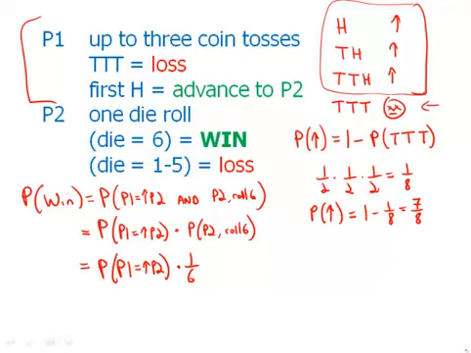That is the probability that in phase 1 we wind up advancing to phase 2. So that's our first factor here. So we get 7/8 times 1/6, and this turns out to be 7/48. And this is actually the probability of winning the game.